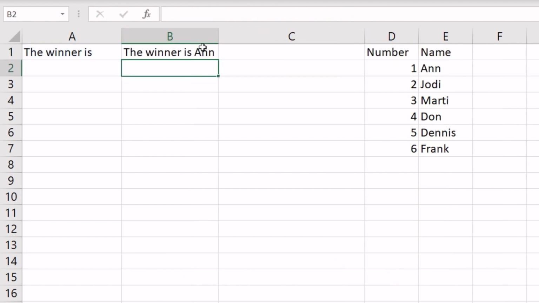The result is an automatic draw from a list of potential winners. Whenever you press F9, the formulas will recalculate and a new winner is picked.